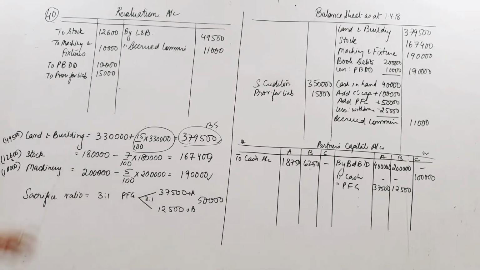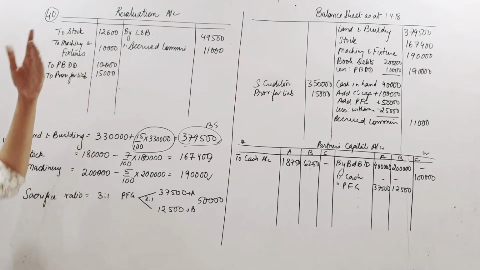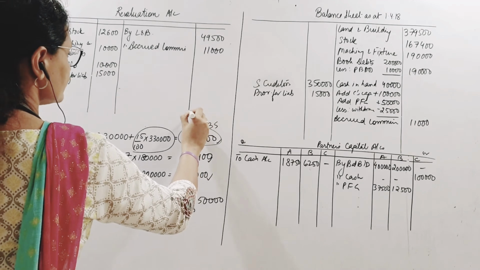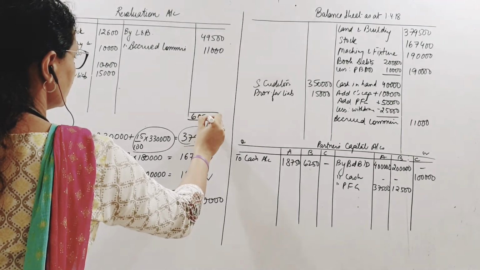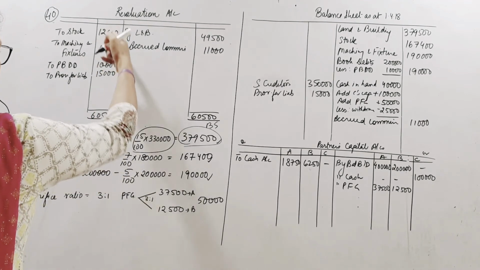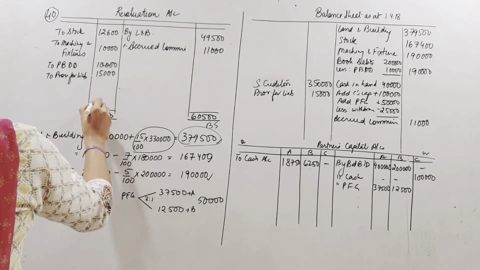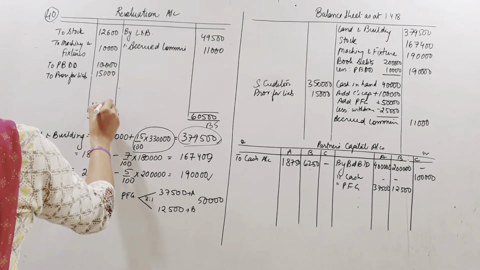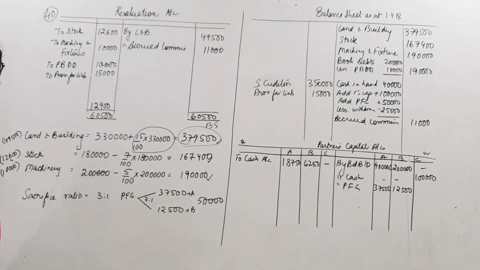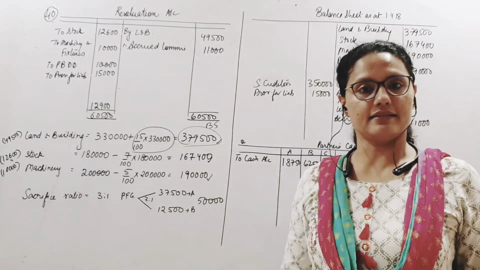Alright. So let us see revaluation. These are the two places where I have gained and these are the losses I have made. So net kitna loss hai ya profit hai. If I see that this side total is coming to 60,500. So 60,500 here because I see that this is lesser and my profit, if I subtract from 60,500 all of this, the balancing figure is coming to 12,900. Meaning this is my gain on revaluation.